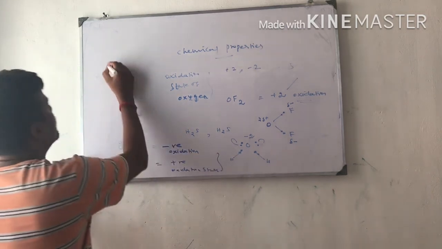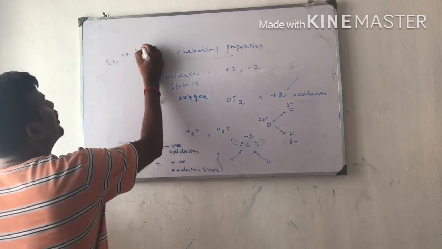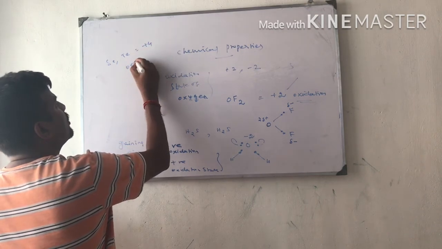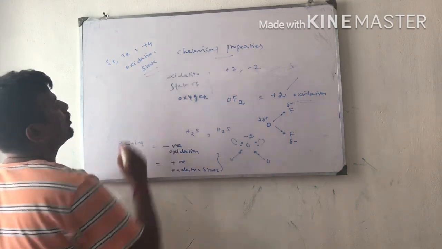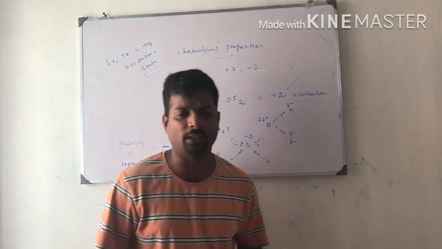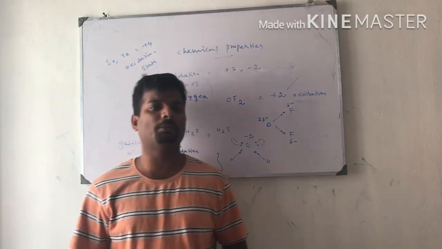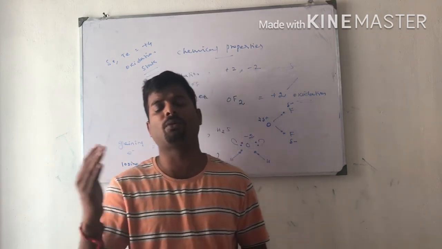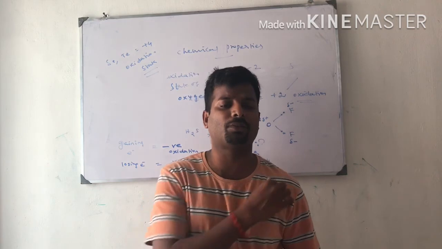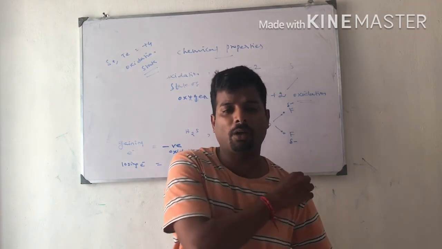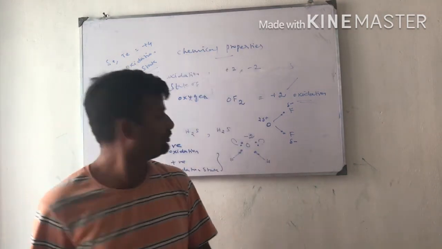Normally sulfur, selenium, tellurium and all have a +4 oxidation state. Selenium and tellurium have a +4 oxidation state. These p-block elements also have +2, +4, +6 oxidation states. The +2 and +4 oxidation states are common oxidation states.